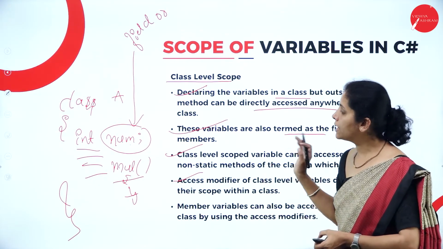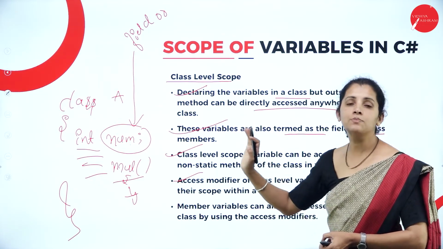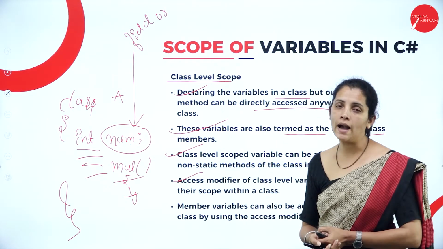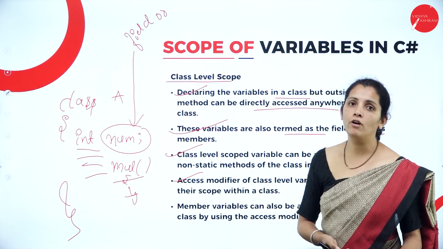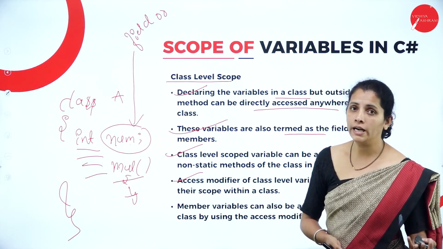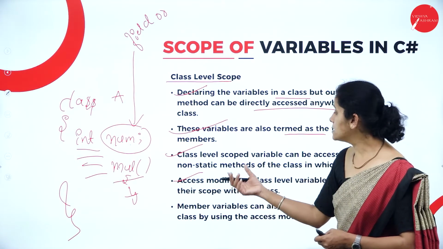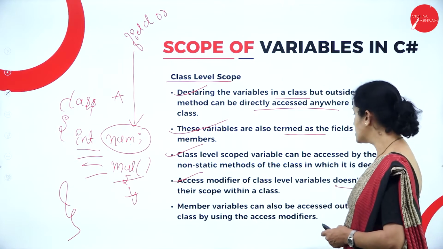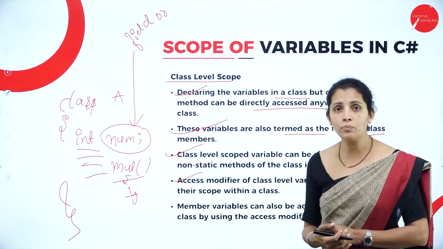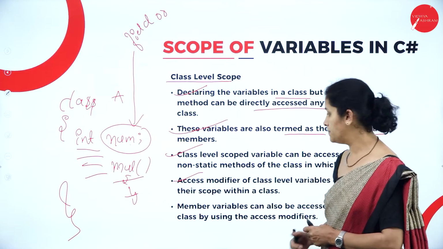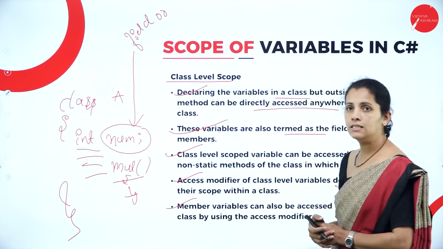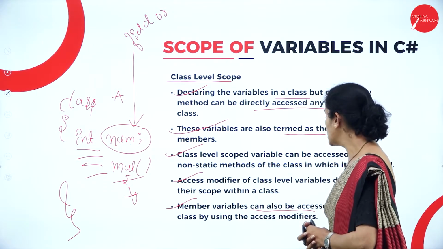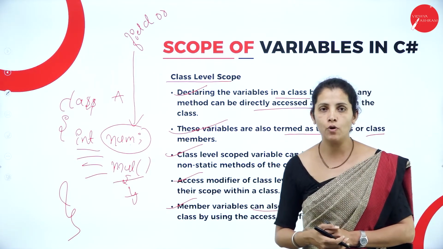Now, access modifier of class level variable does not affect the scope within a class. That means if I consider access modifiers, what are the access modifiers I can have? That is public, default, private, protected, etc. Member variables can also be accessed outside the class by using access modifier.